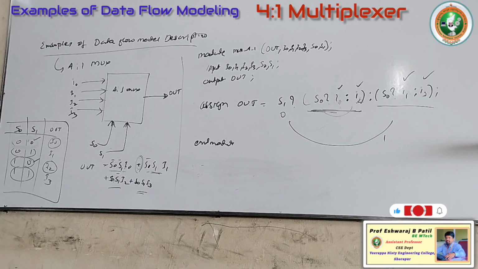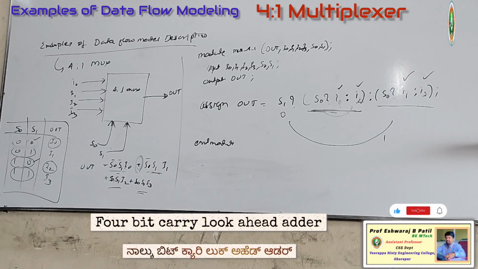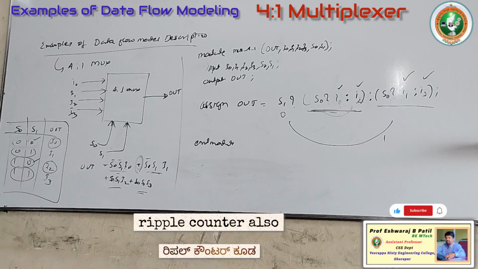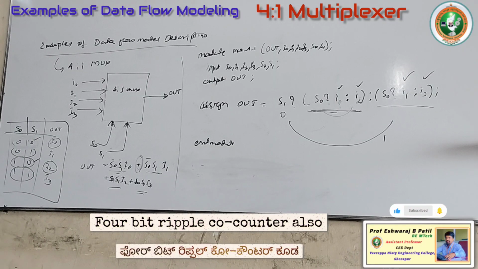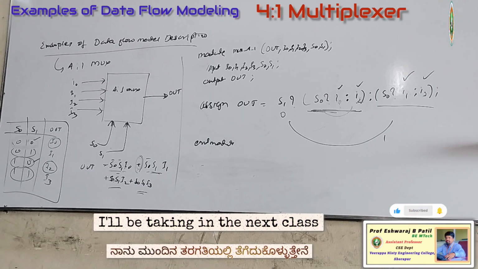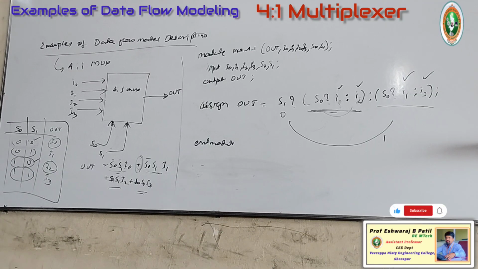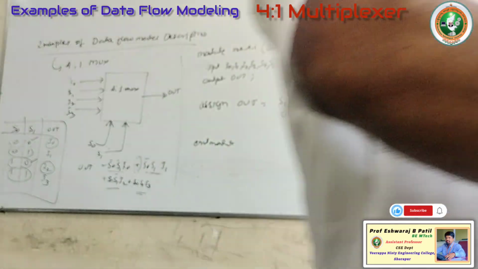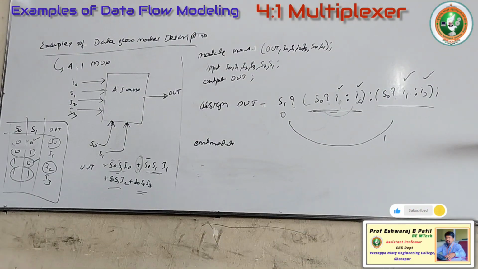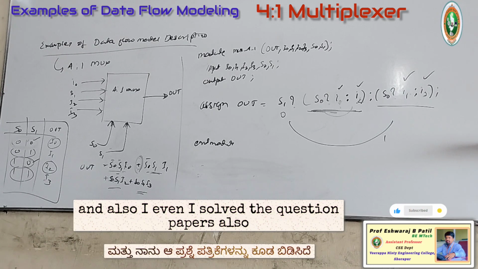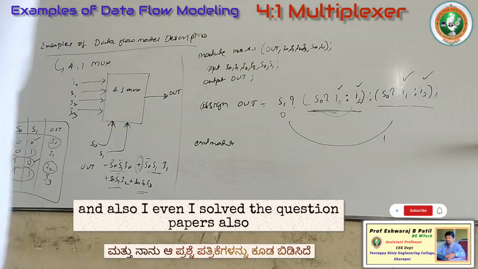Also the 4-bit carry look ahead adder, and one more, the 4-bit ripple counter. These two are also very easy to write. I'll be taking them in the next class. With these 2 more programs we will complete the 3 modules without missing any single concept. And I also solved the question papers.